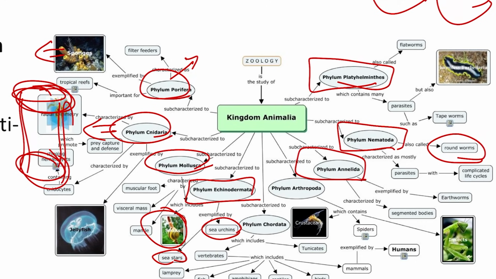Phylum Annelida means segmented body, just like the earthworms, their body is segmented. And then phylum Arthropoda, or the jointed legs. So like the grasshopper, the cockroaches, how their legs are jointed.